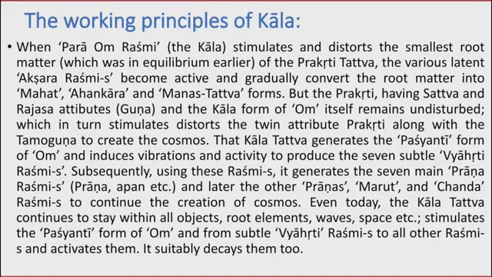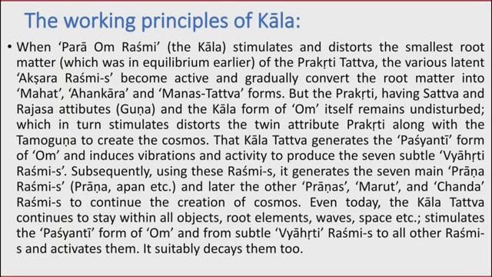And the other Rasmis were generated, first the 7 Vyarti Rasmi. We talked about Vyarti Rasmi: Bhu, Bhuva, Swaha, all these 7 Vyarti Rasmi were generated. Then these 7 Rasmis superposed on each other and made 7 Prana Rasmi: Prana, Apan, Vyan, Saman, and later Prana, Marut, and Chhad Rasmi, to continue the creation of the cosmos, these photons, electrons, planets, stars.